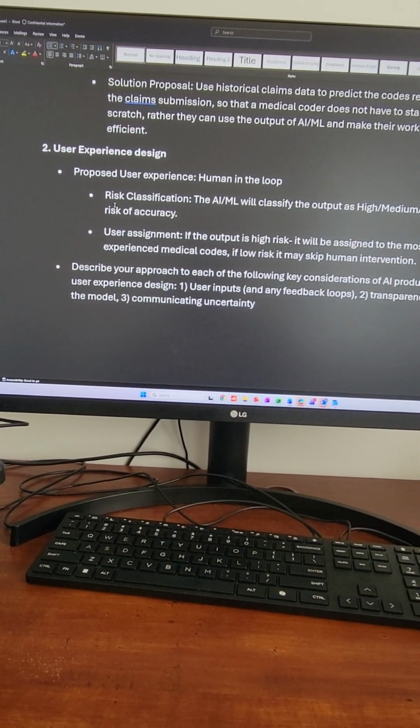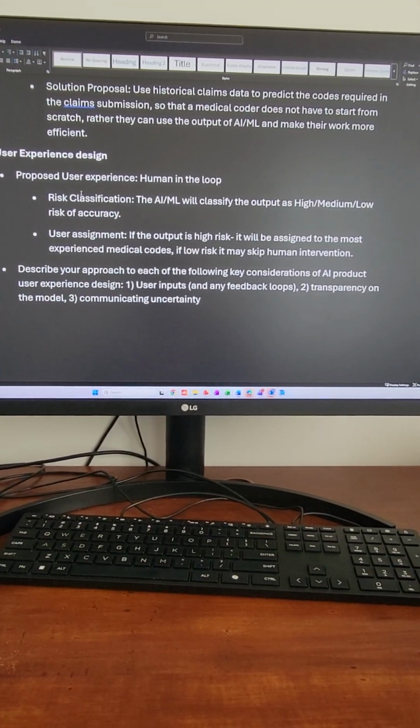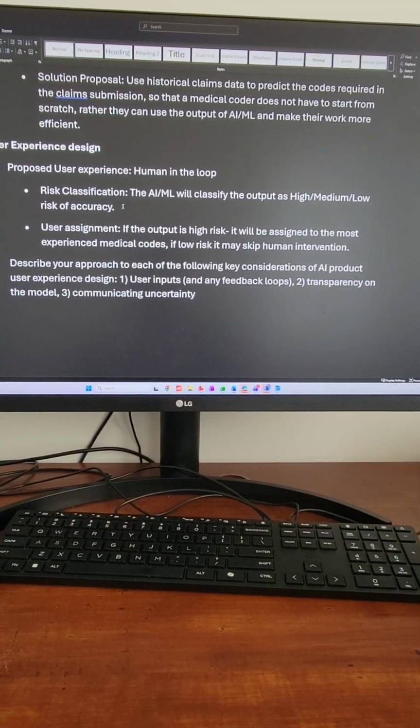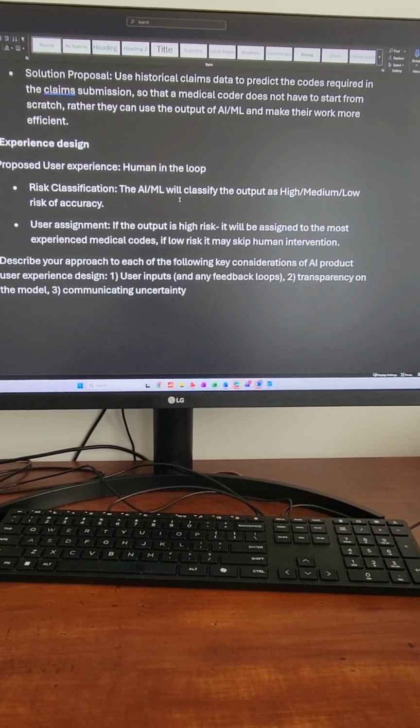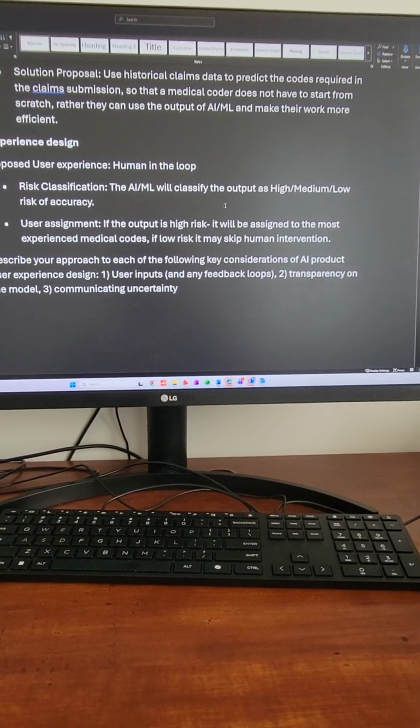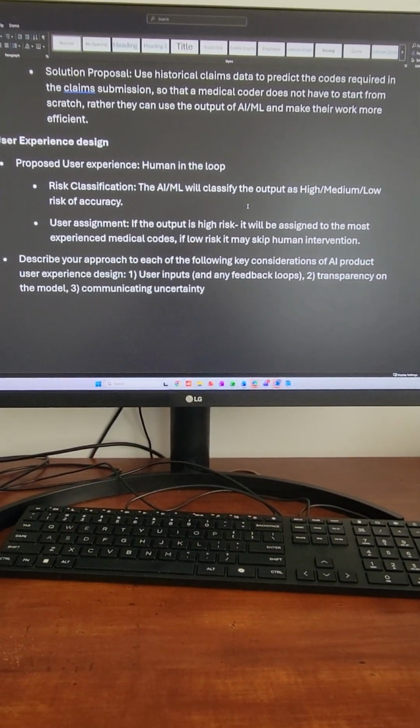As far as user experience goes, my proposed user experience has a human in the loop in the design. First, my AI ML is going to classify the output of the results as high, medium, and low based on the risk of accuracy.